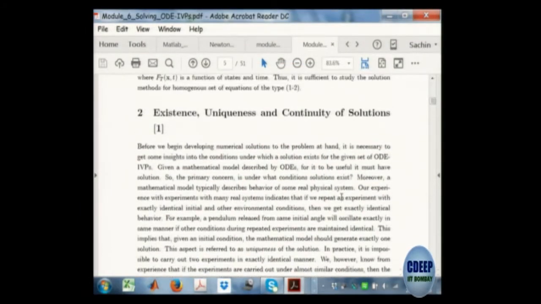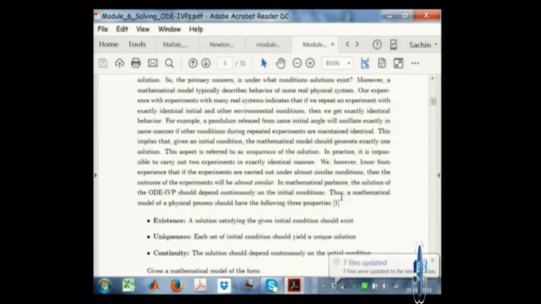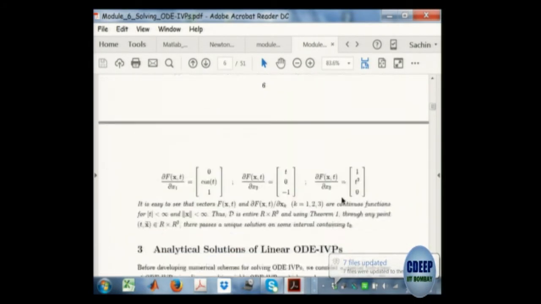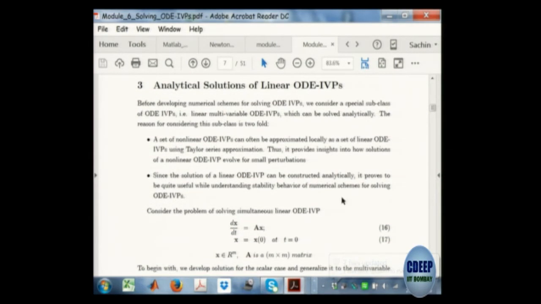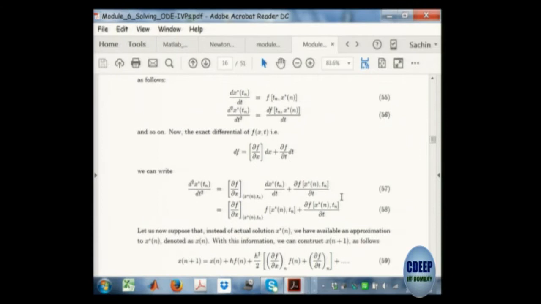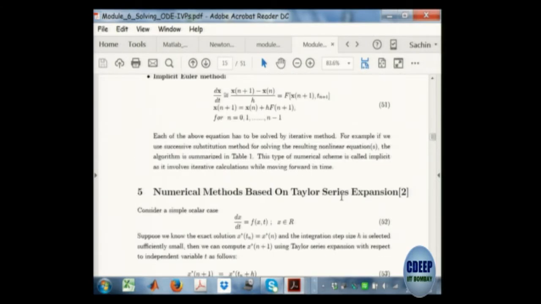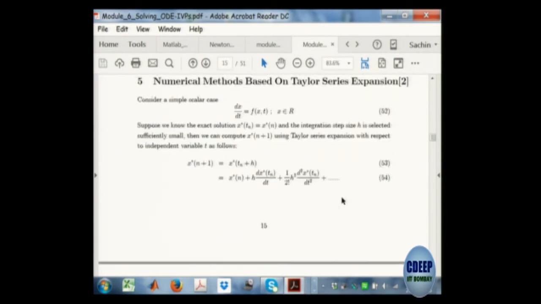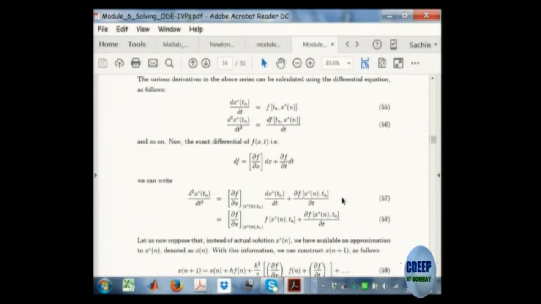What I have shown here is that basically there are two ways of deriving methods for numerical integration. One method is through Taylor series, the other method is through interpolation polynomials. The Runge-Kutta methods are all Taylor series based methods. The simplest Taylor series based method is the Euler method. So what I have done here is I have started with the derivation of Taylor series based methods, and then shown that a first order approximation of the Taylor series will give you the first order method.